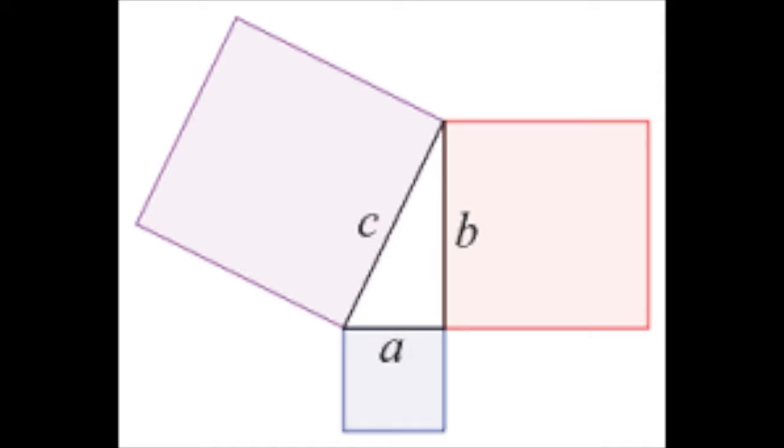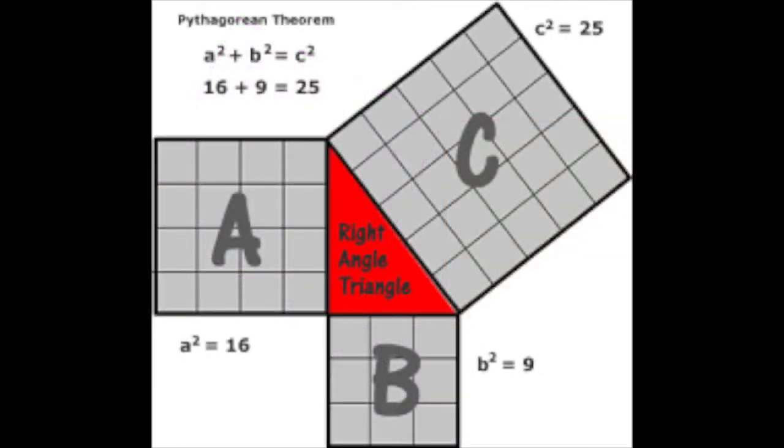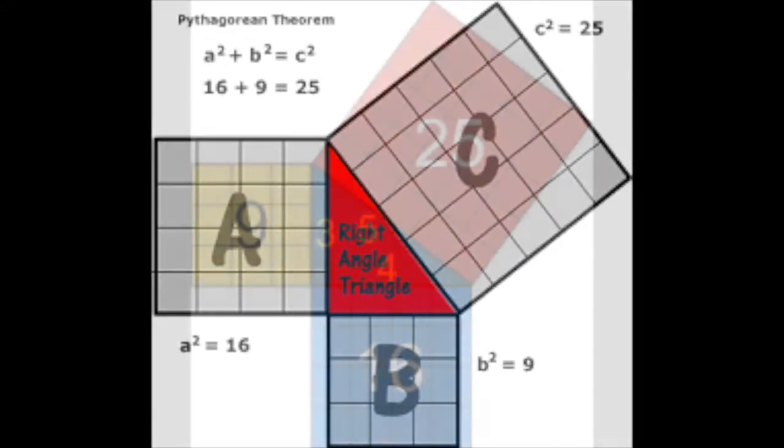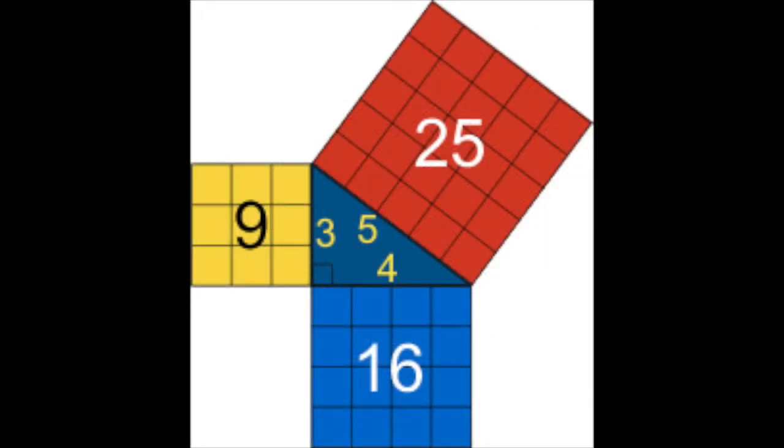Pythagoras' most well-known contribution to geometry is the Pythagorean theorem. Though numbers and symbols are typically used today to model the theorem as a squared plus b squared equals c squared, it can also be thought of visually as three squares coming together to have one side of each square form a right triangle. In other words, the theorem relates the squares of the lengths of the sides of a right triangle. According to this representation, the space enclosed in the square on the hypotenuse is exactly the same amount of space as is enclosed in the other two squares combined.